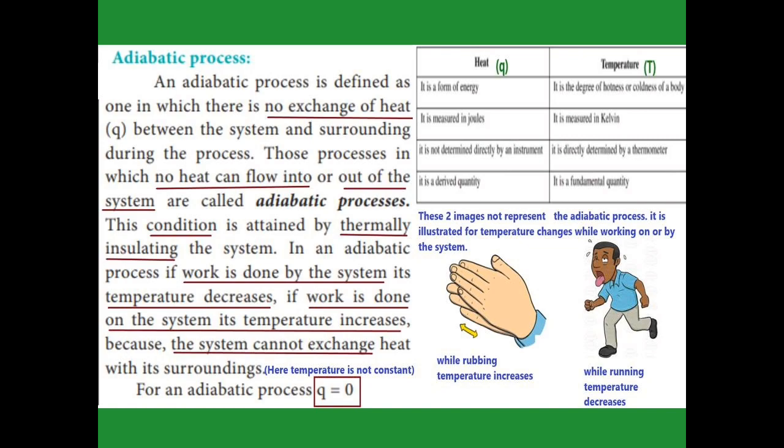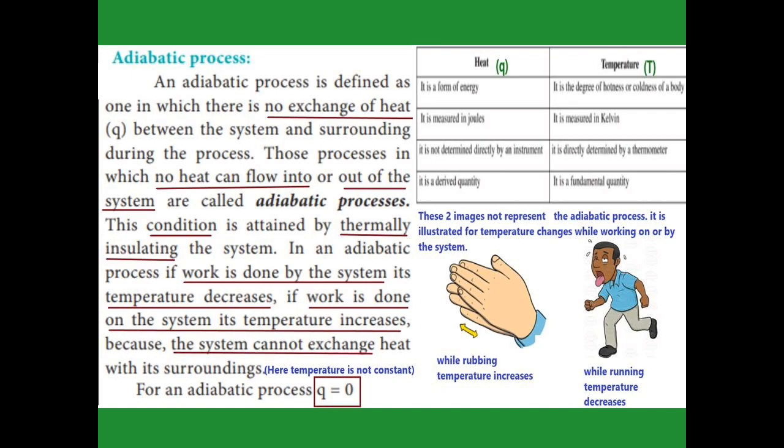Adiabatic process. It is a process in which the exchange of heat between the system and the surrounding never occurs. It is achieved only with the help of thermally insulating the system. Heat is never exchanged from the system to the surrounding, and also from the surrounding to the system. That is called an adiabatic process.